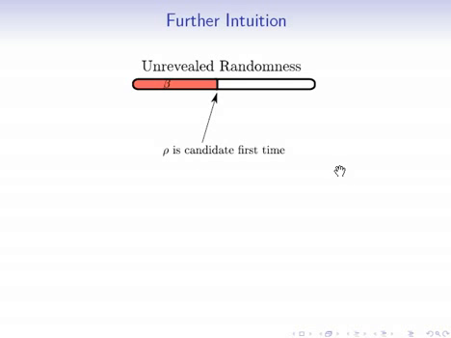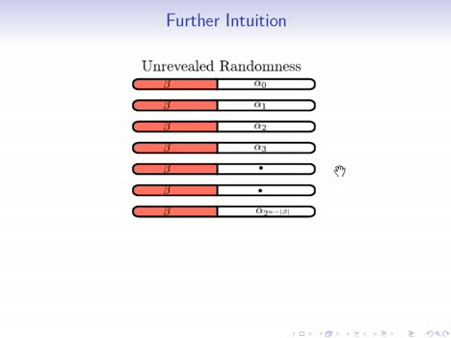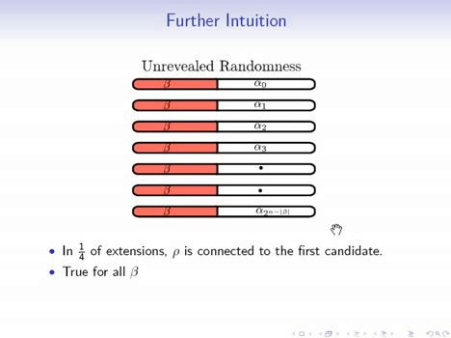Then we can argue that among all of the continuations of beta up to a full length of n bits, for about 1/4 of these extensions, row is connected to the first candidate. And this is true for all prefixes beta. This is how you can go on to fully formalize the proof.